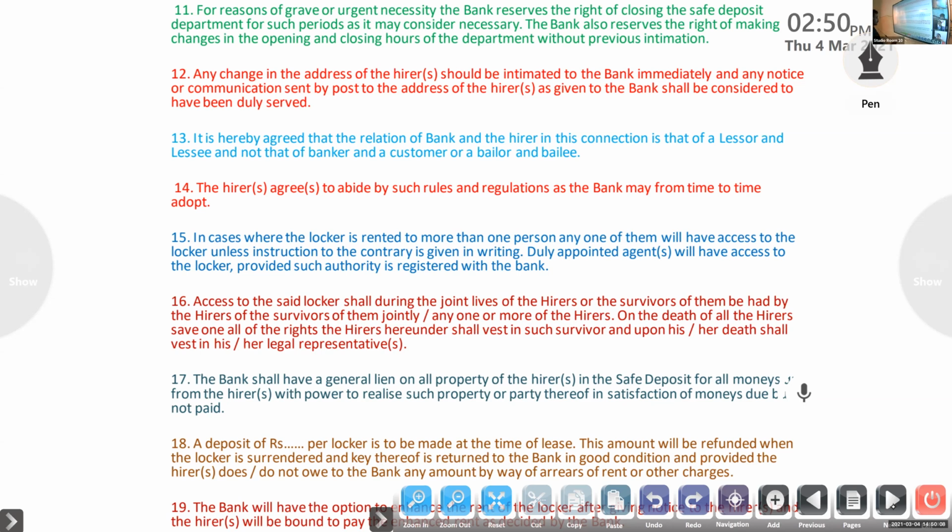Then a deposit of rupees is to be made at the time of lease. The amount will be refundable when the locker is surrendered. They will ask for that caution deposit. If they are giving the rent per year, no problem. After the period of the locker agreement, they have to repay that amount, the safe deposit.